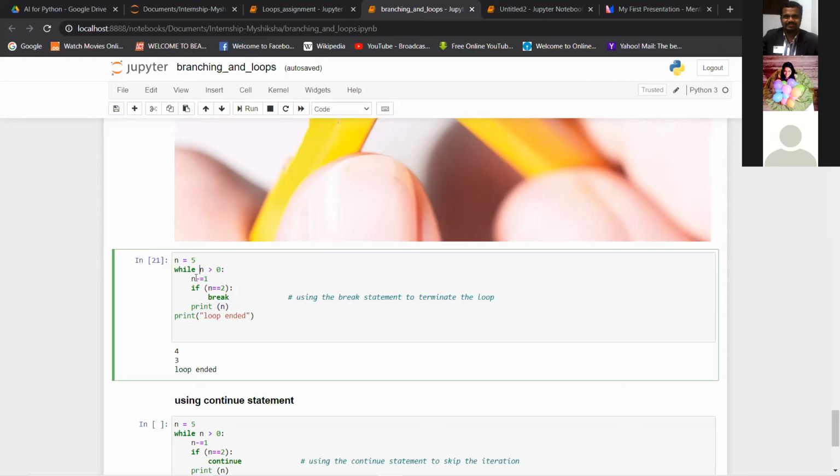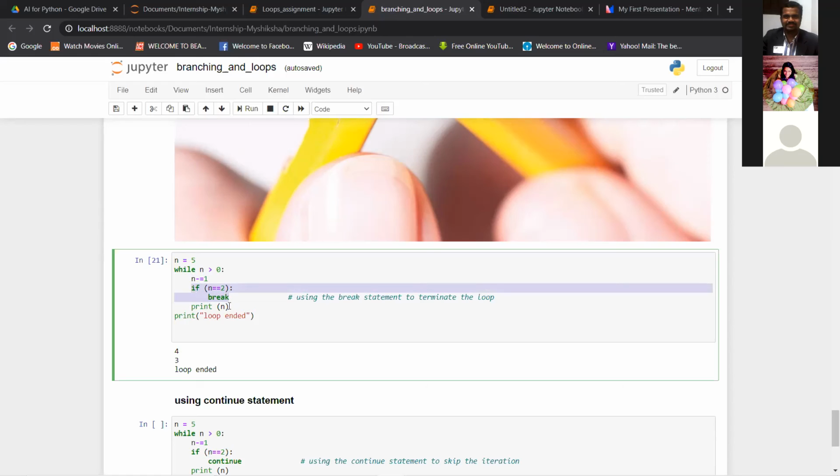For the next one, 4 is greater than 0, correct, and then it becomes 3. n is not 4 now, it becomes 3, but it is still not 2, right? So this condition will not work. The print will work, so 3 will be printed. For the next one, 3 is greater than 0, and 3 now becomes 2. Now this if condition will come into play, and as n is now 2, equal to 2, this loop will break.